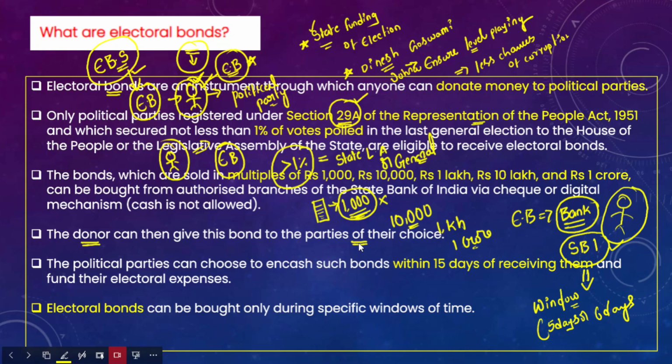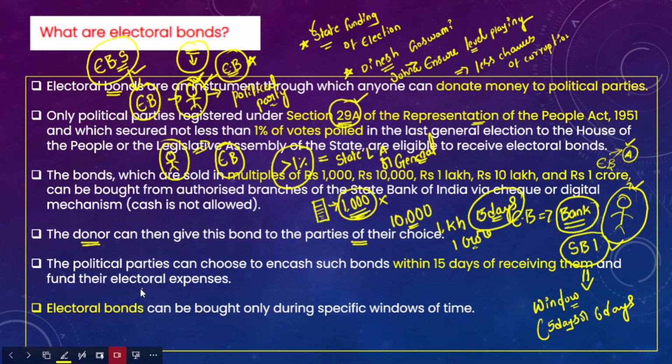When the donor gives the electoral bond to a political party, party A, this party must encash the electoral bond within 15 days after receiving it.